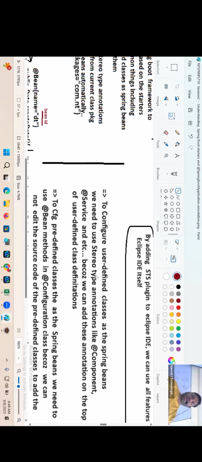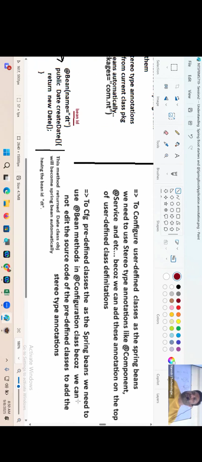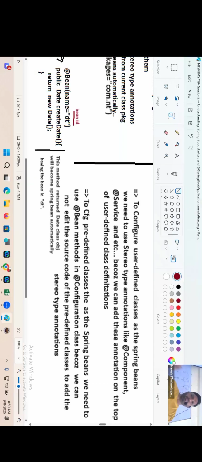To configure a user-defined class as a Spring Bean, we need to use stereotype annotations because we can add these annotations on top of a user-defined class. These are regular basics now, boss. To configure a predefined class as a Spring Bean, we need to use the @Bean method in a configuration class because we cannot edit the source code of predefined classes to add stereotype annotations. I think we got some basics of Spring Boot programming.